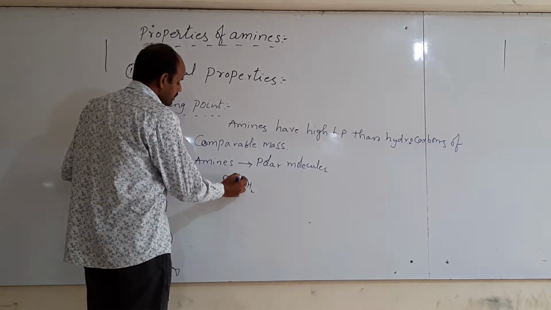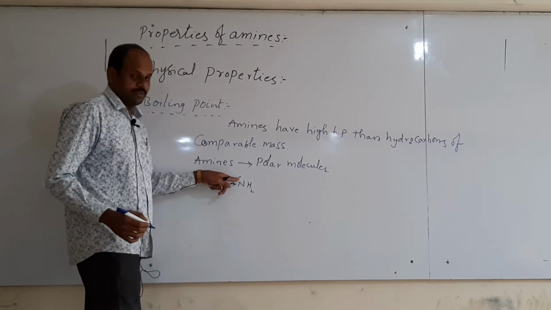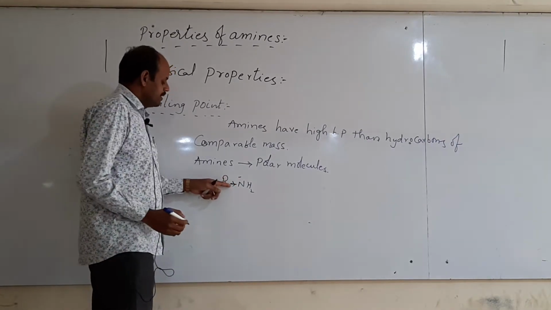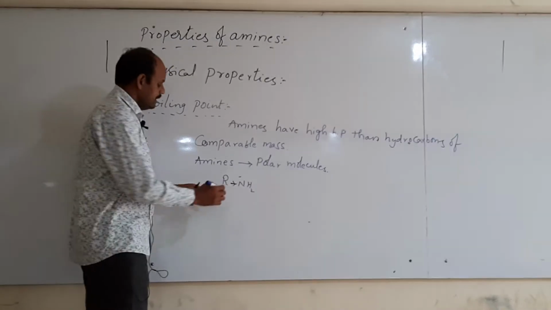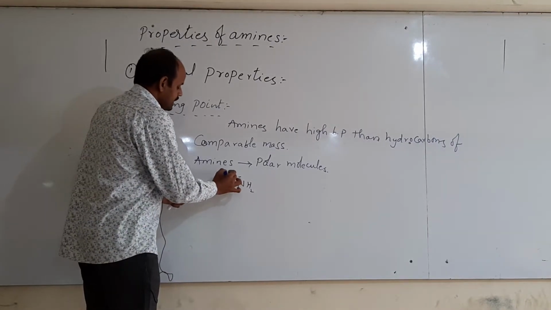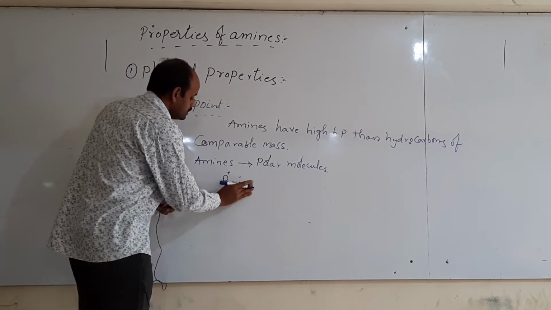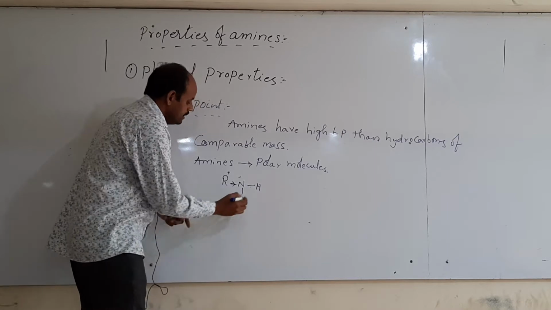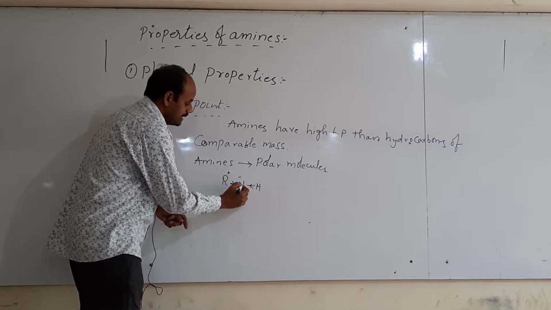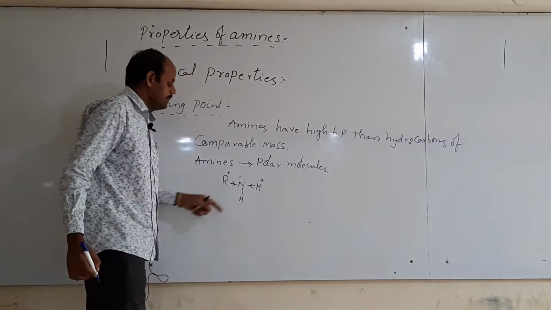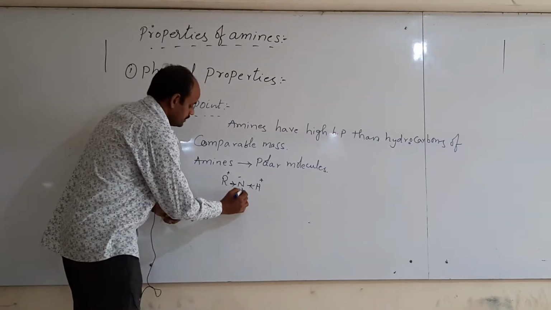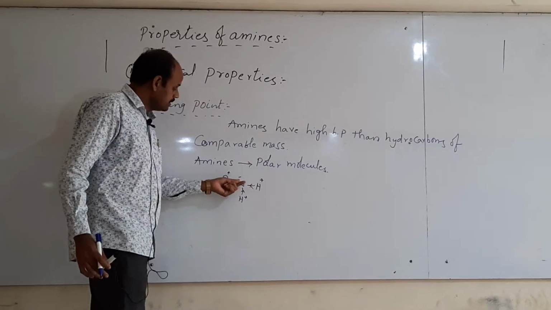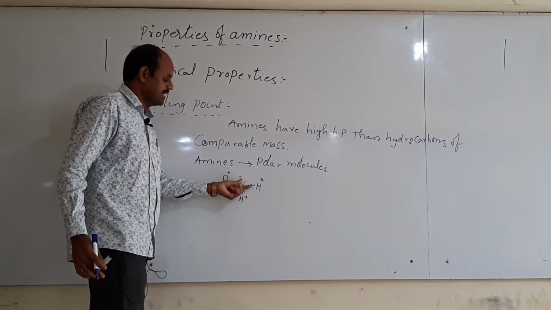Thus here negative charge appears, and the alkyl group is always donating electrons to this nitrogen, and it gets a positive charge. Hydrogens are also present. Then these electrons also migrate towards nitrogen, and on hydrogen a plus charge is formed. Here also like that. Thus poles are developed, and thus these amines are polar in nature.